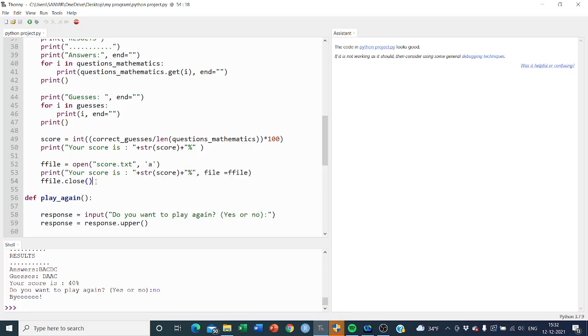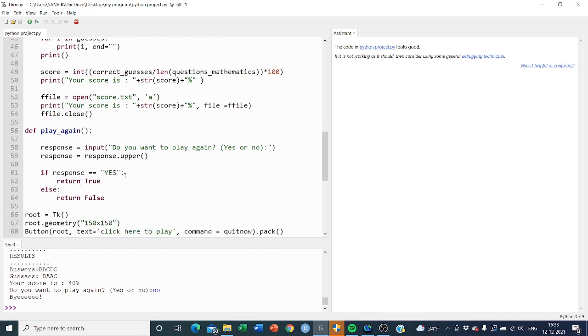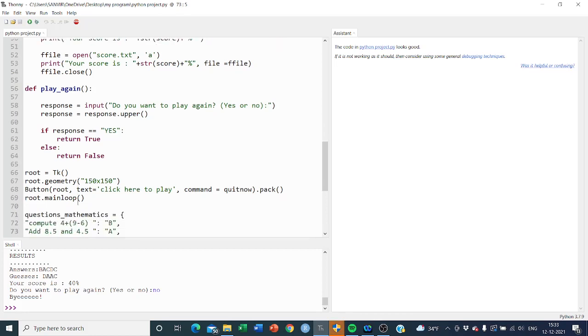After doing all the operations in the file, I'm going to close it as well, firstly opening and then closing. And another option which I'm going to give to my user is whether they want to play again, storing it in response. And again here I'm using this upper function. If the response is yes, either in capital or small, it doesn't matter, it will return true, else it will return false. So that part is done.